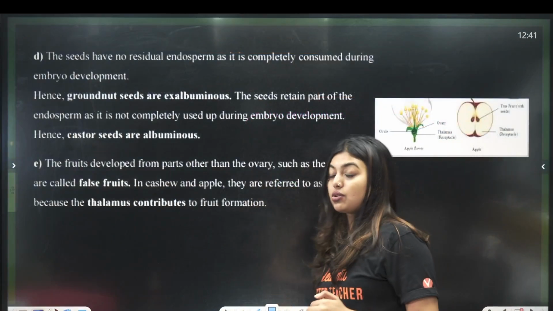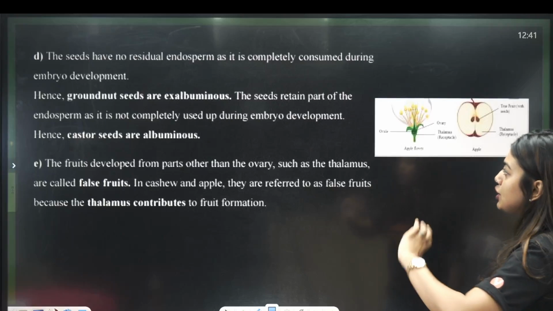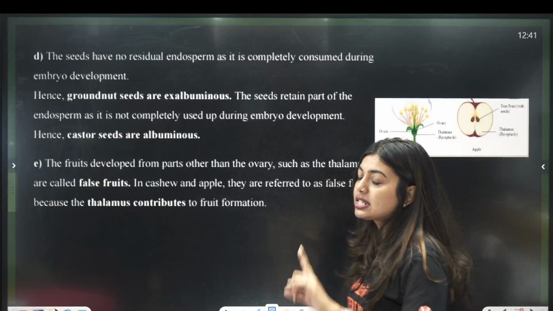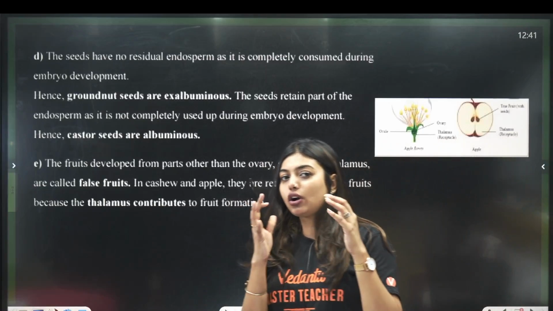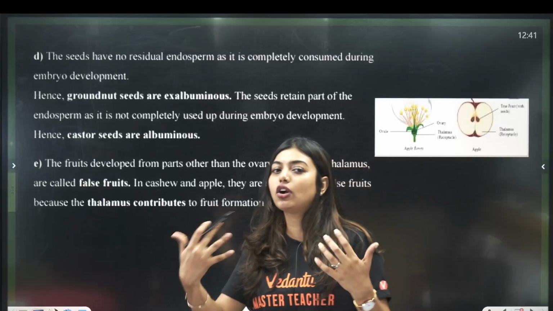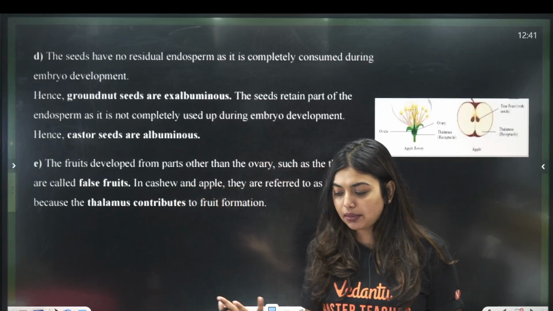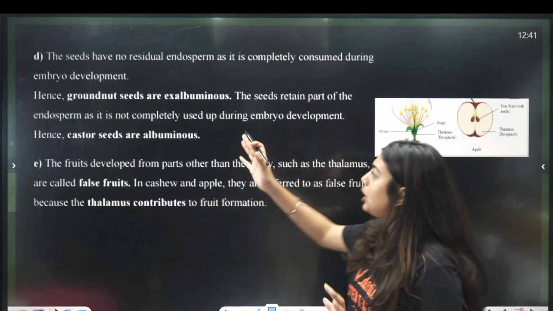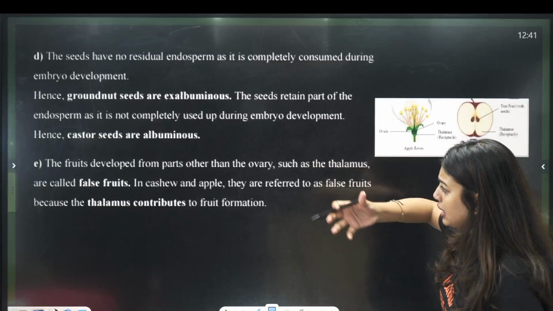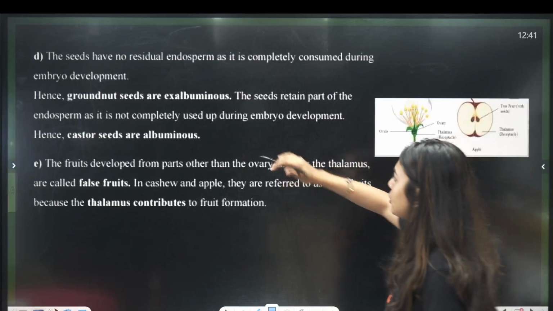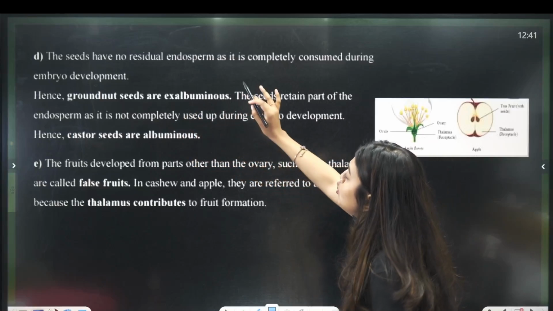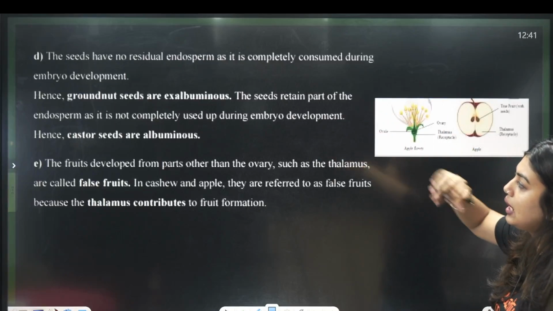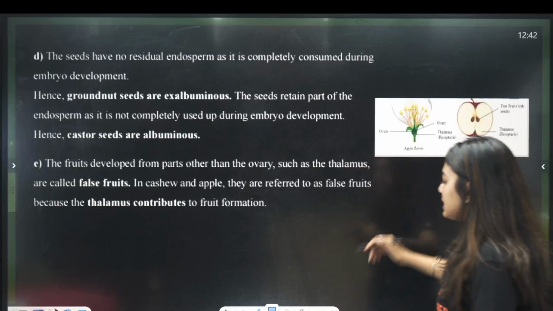So many parts are there, students. See, the seeds have no residual endosperm as it is completely consumed due to the embryo development. Now, here the question is, why is the groundnut seed called ex-albuminous? Why is the castor seed called albuminous? Ex-albuminous is the one where there is no more endosperm left, whereas albuminous is where the endosperm is not completely used up. Here the seeds have no residual endosperm as it is completely consumed during the embryo development. Hence, groundnut seed is ex-albuminous.